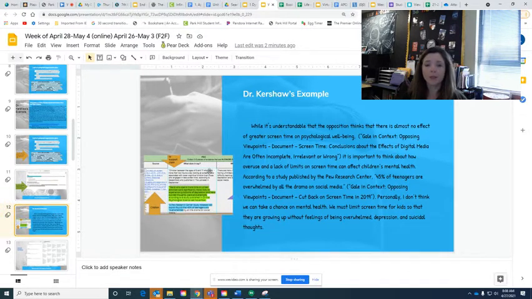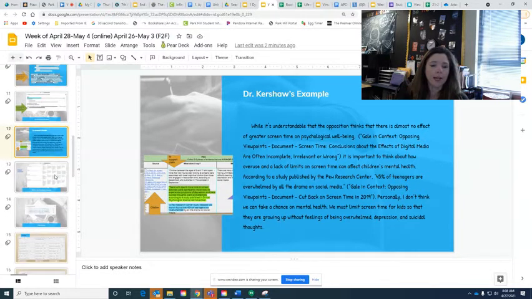Here's my example. So while it's understandable that the opposition thinks there is almost no effect of greater screen time on psychological well-being, it is important to think about how overuse and lack of limits on screen time can affect children's mental health. According to a study published by Pew Research Center, 45% of teenagers are overwhelmed by all the drama on social media. And then here's my citation. Personally, I don't think we can take a chance on mental health. We must limit screen time for kids so that they are growing up without feelings of being overwhelmed, depression, and suicidal thoughts. So that is the counterclaim.